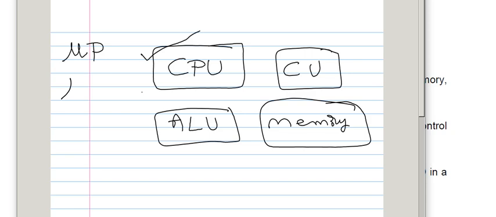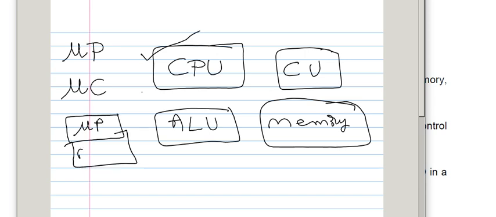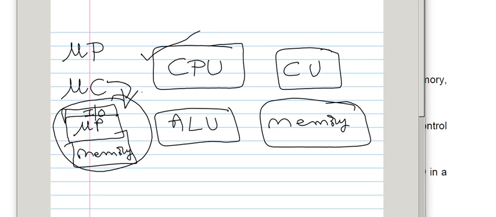The microcontroller we may call it as the MCU, microcontroller. If the microprocessor is there in the silicon chip along with memory and IO port, then combinedly this package is known as the microcontroller.